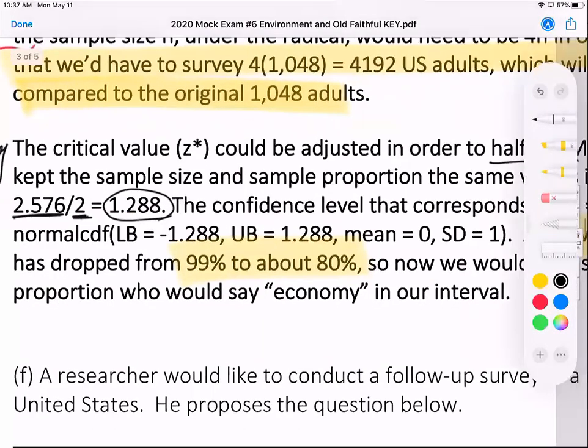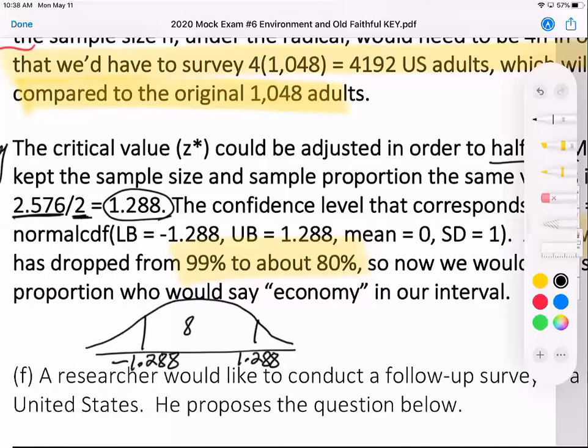The way I got that was by using normal CDF. Here's my 1.288, that's the upper bound, and the lower bound is the same number but opposite. This area in here is what I just calculated with normal CDF, or you could use a table to calculate that area.